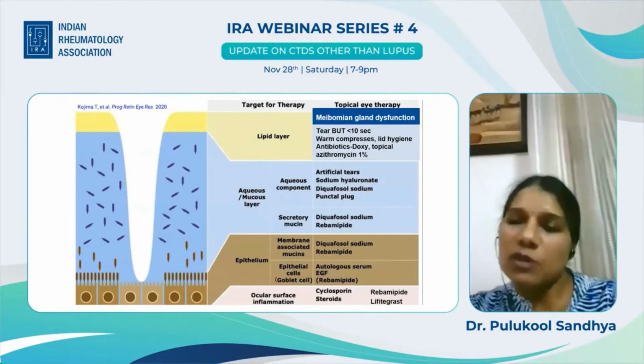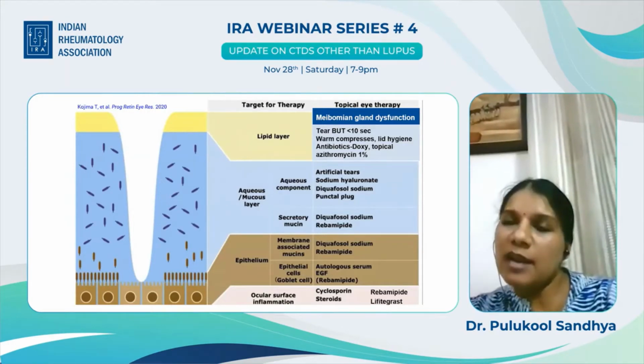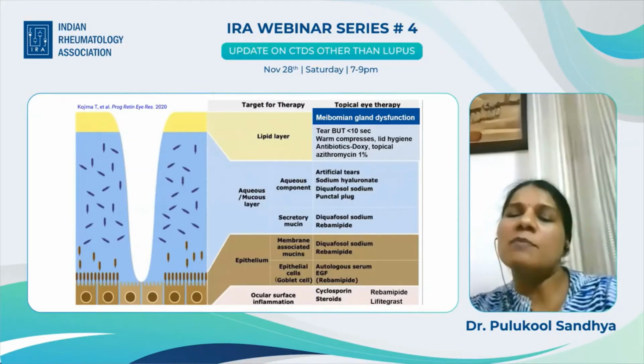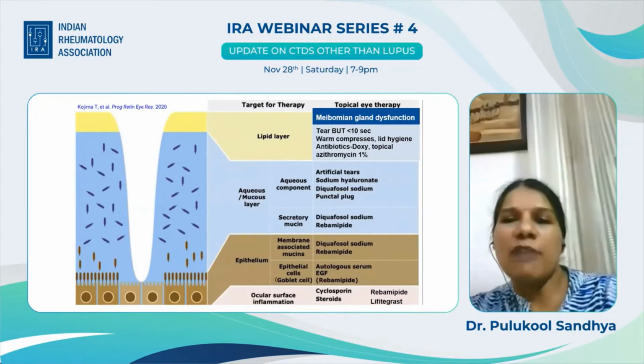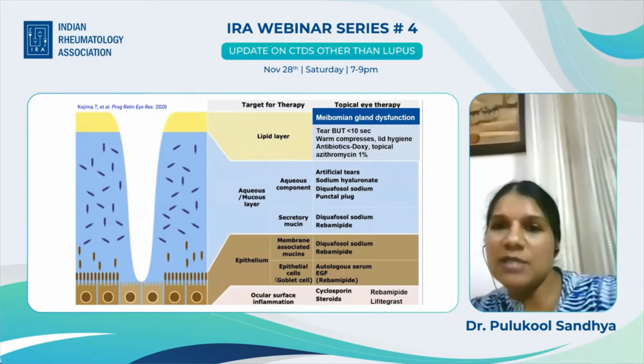So that is also now seen exceedingly commonly in Sjogren syndrome. So patients should be evaluated for meibomian gland dysfunction by an ophthalmologist. Tear breakup time of less than 10 seconds is an indication of meibomian gland dysfunction. Warm compresses, lid hygiene, and use of antibiotics like doxycycline and topical azithromycin when the inflamed meibomian gland becomes infected is required.